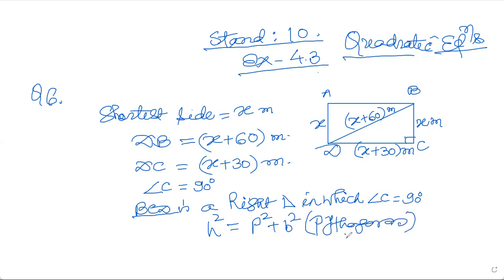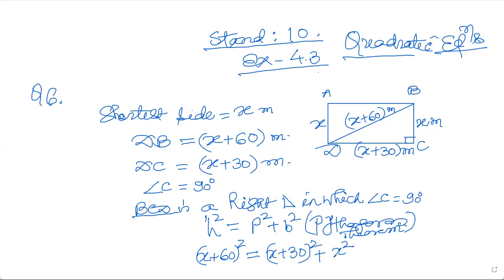So by Pythagoras theorem, in any right triangle, the square of the hypotenuse, that is the longest side here, is going to be equal to x plus 60 whole square equals x plus 30 whole square plus x square.